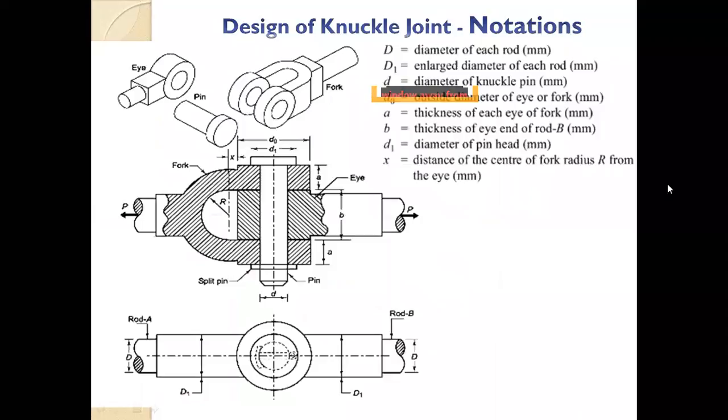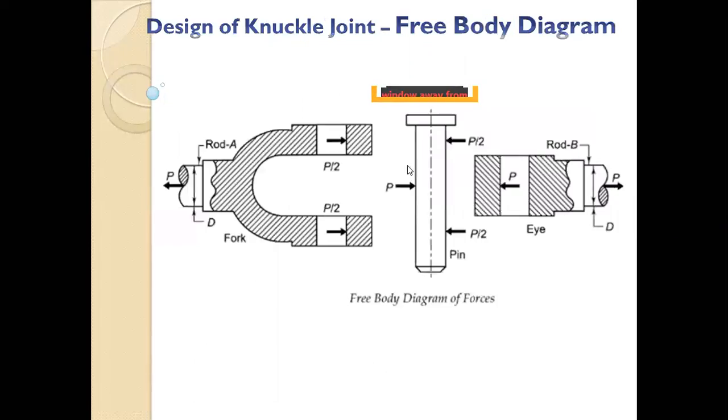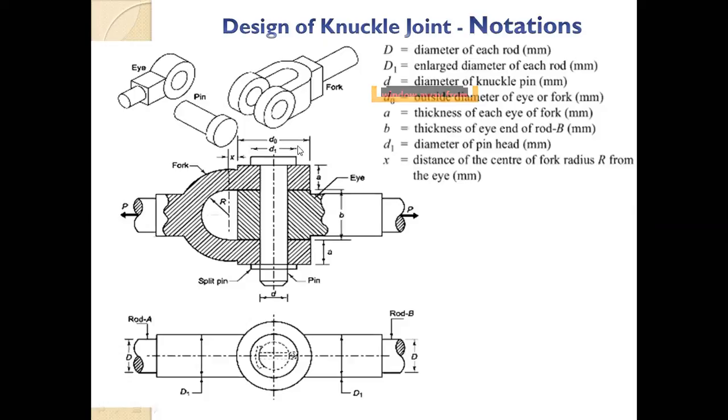First is the diameter of the rod, as I told you, the diameter of each rod, D. Now D1 is generally 1.1 times D. If you see where the P is shown, just near the P, the diameter is enlarged. The diameter is a little bit more to increase the strength. Where the rod is joined to the knuckle joint, they have an enlarged diameter. That is shown by the symbol D1. Then there is small d, the diameter of the knuckle pin, that is the main pin diameter.